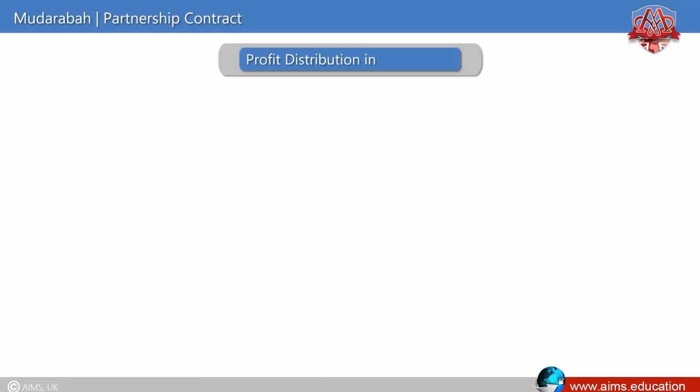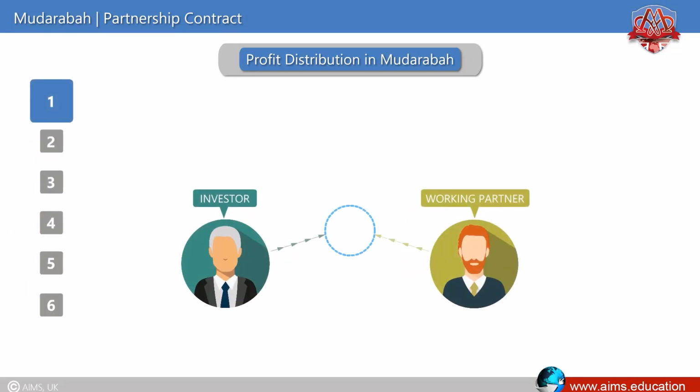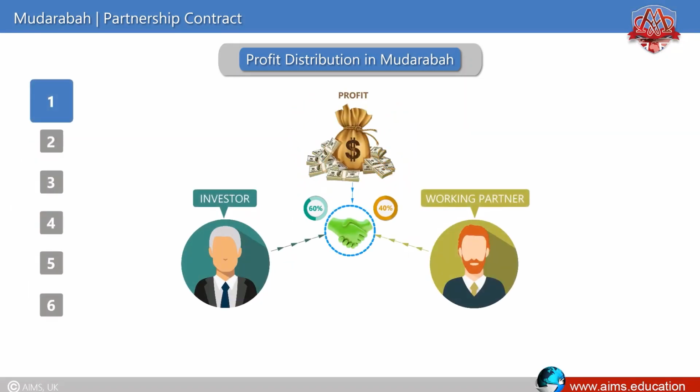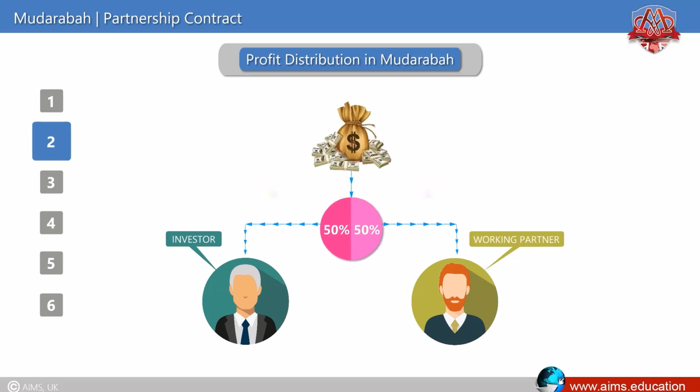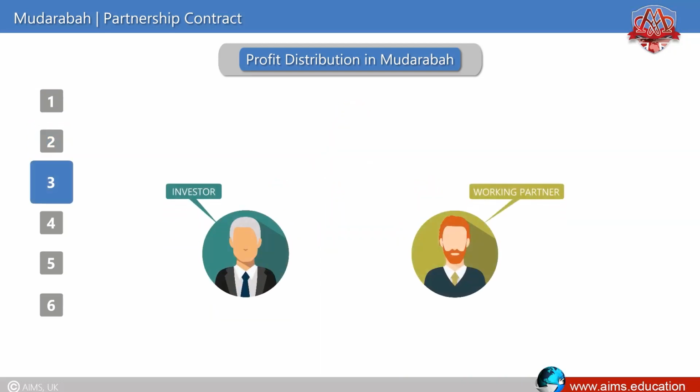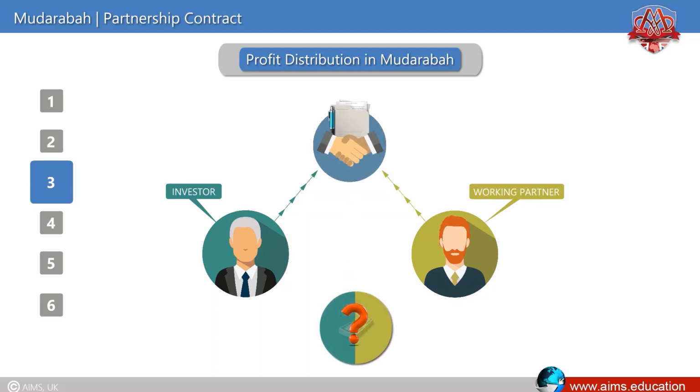Profit distribution in Mudaraba. Parties must agree the profit ratio at the beginning. Parties can share the profit at any ratio they agree upon. In case parties enter into Mudaraba agreements without mentioning the exact proportions of the profit, it will be assumed that they will share the profits in equal ratios.